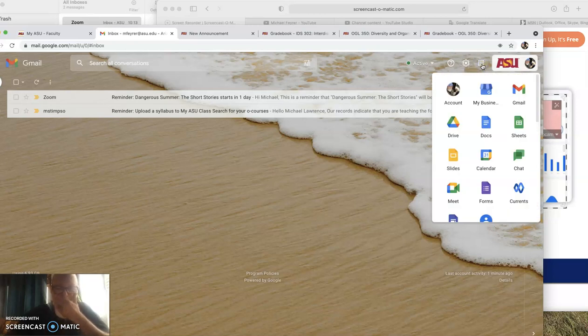I'm gonna yawn. Normally I don't have this camera on, but I guess I do.